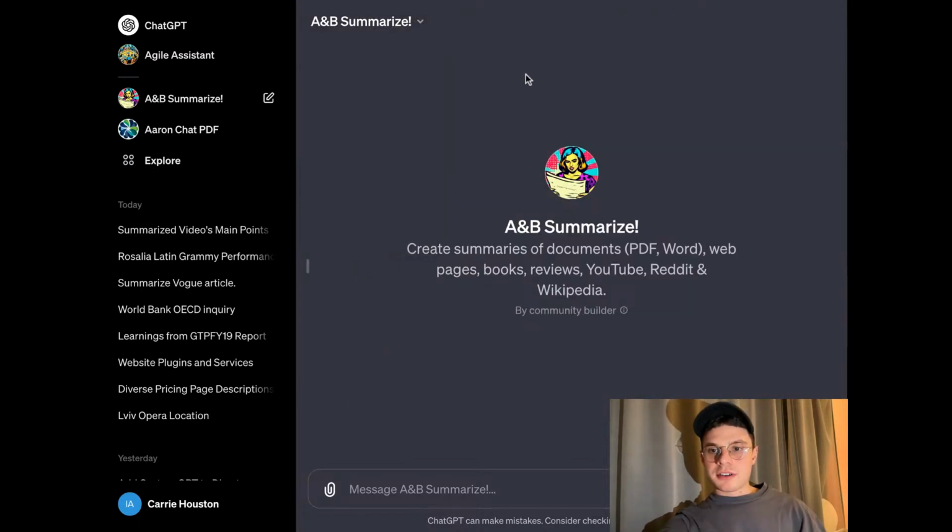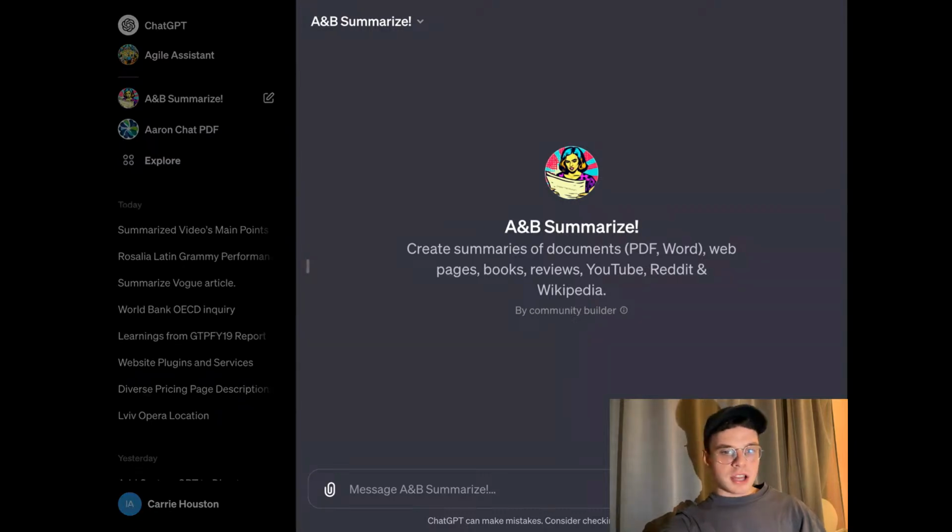So another use case with A&B Summarize. I just realized I didn't send you the link to that. I'm going to do that right now. So here is the link to that, the second GPT, A&B Summarize, that we are currently working with.